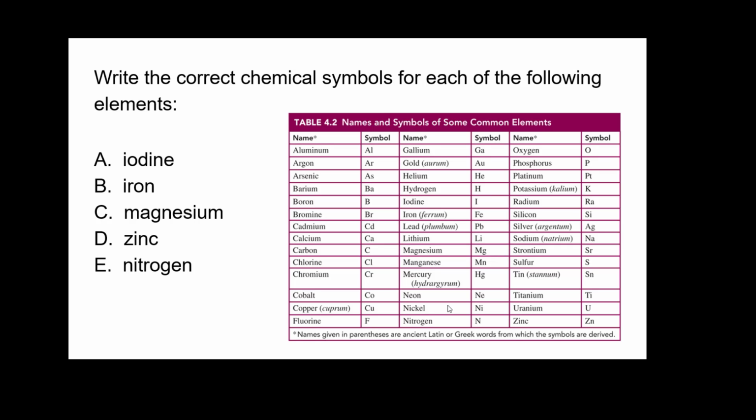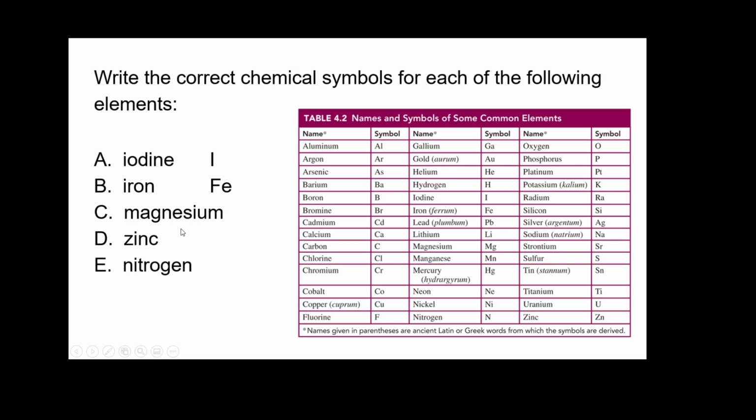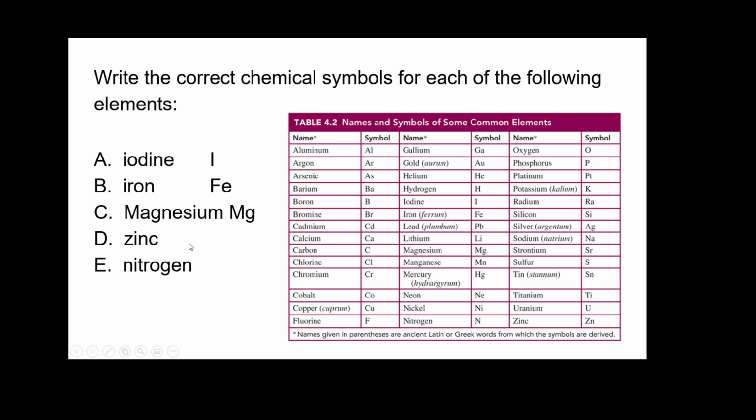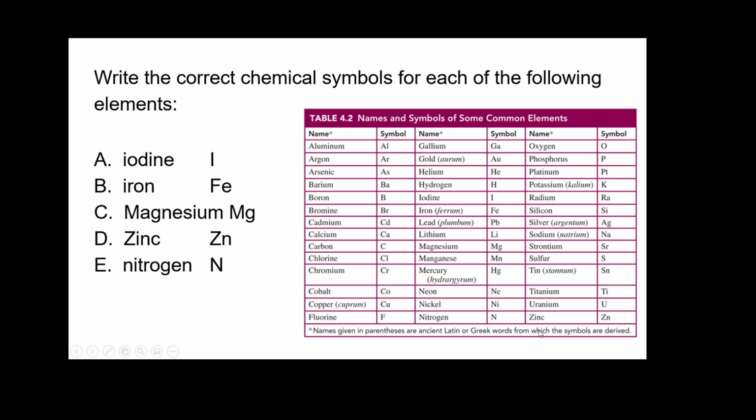Write the correct symbols for each of the following elements. So we have iodine. Here we have a chart, and we can go to iodine. It's an I. So iodine would be I. Now we have iron. I already discussed iron, but we can find iron here, and it's an Fe. And now we have magnesium. So let's see if we can find magnesium on here. Magnesium is a capital M and a lowercase g. And then we have zinc. Zinc is all the way at the end here, and it's two letters, and the n is lowercase. Okay, and nitrogen is right here, and it is a capital N.